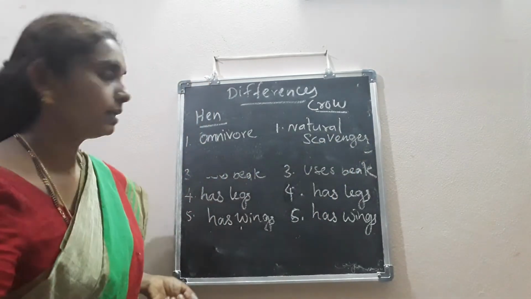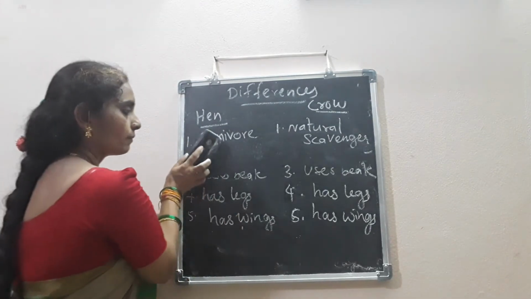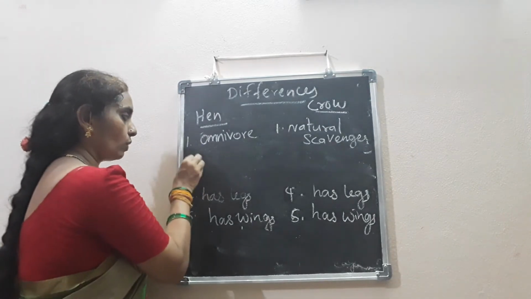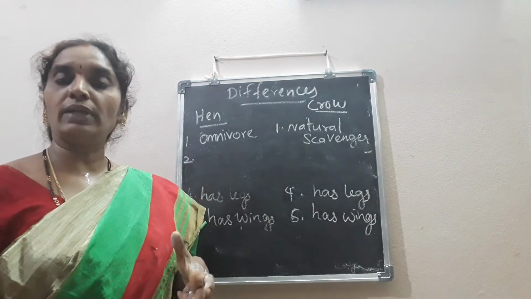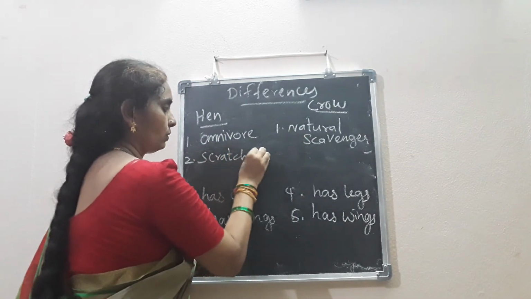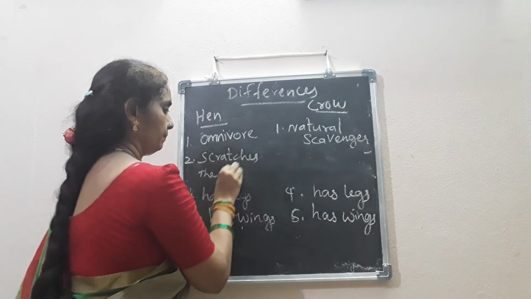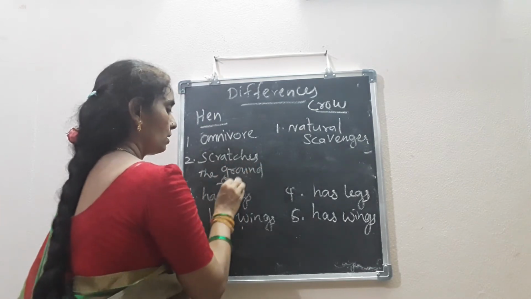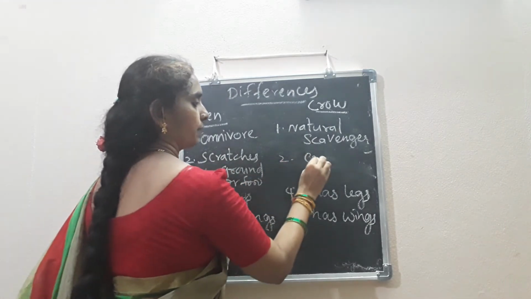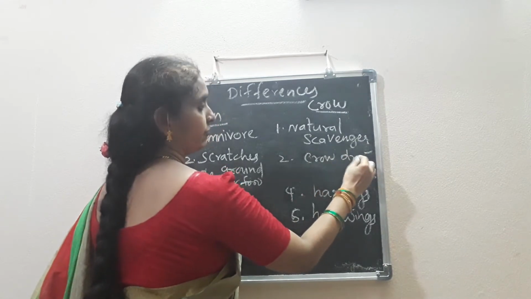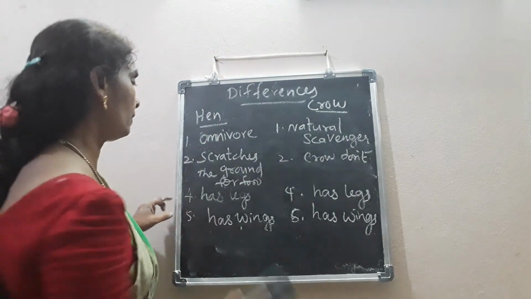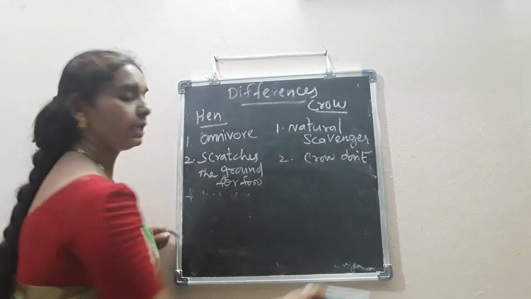In a similar manner, the hen uses its beak to pick the insects and scratches the ground and eats the insects. But crows don't scratch the ground for food. The type of beak also differs in the crow and the hen.